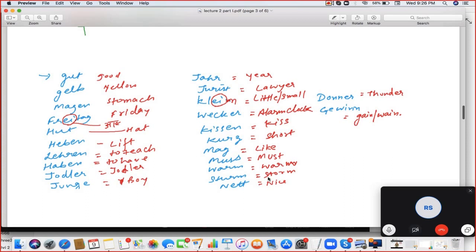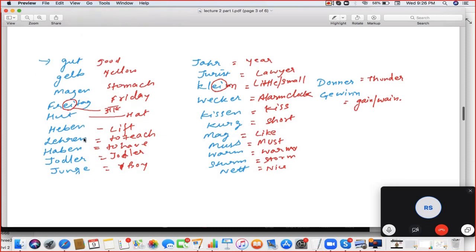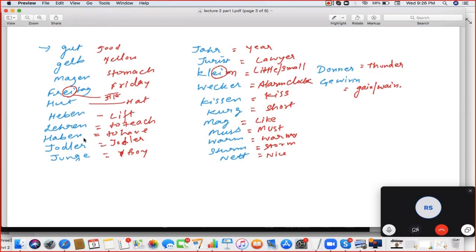So speak these examples. Gut. Gelb. Magen. Freitag. Freitag or Freitag?